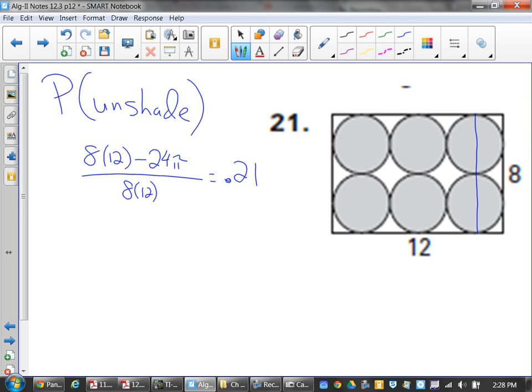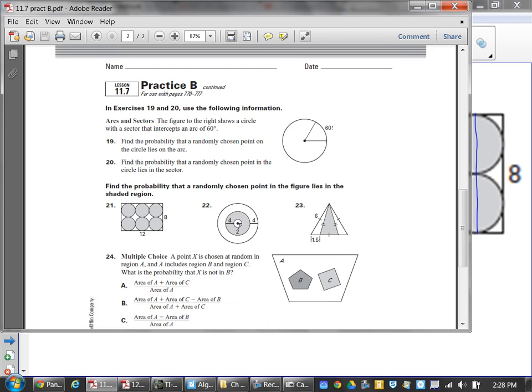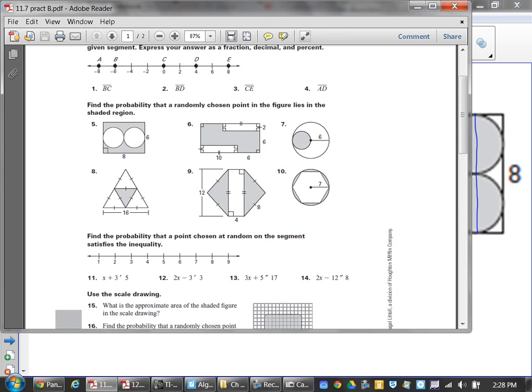Snap a quarter at it, see what happens. Yeah, just don't snap it at me. That one was straight in my face. The corner ones are a little difficult here. What's wrong? I don't have any more paper space.